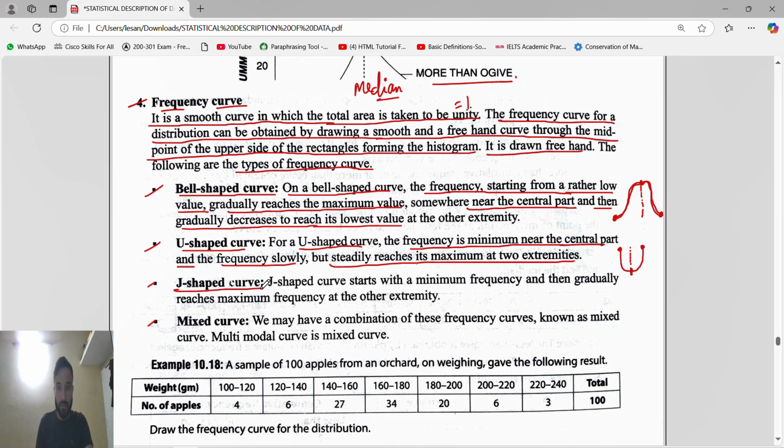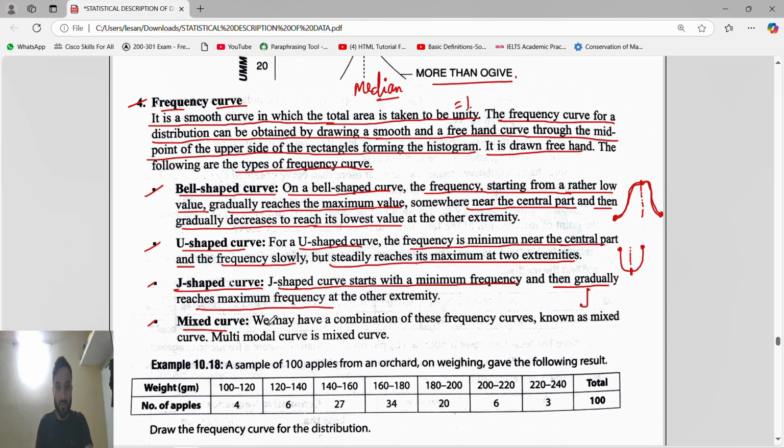Next is the J-shaped curve. This is a J-shaped curve. A J-shaped curve starts with a minimum frequency and then gradually reaches the maximum frequency.